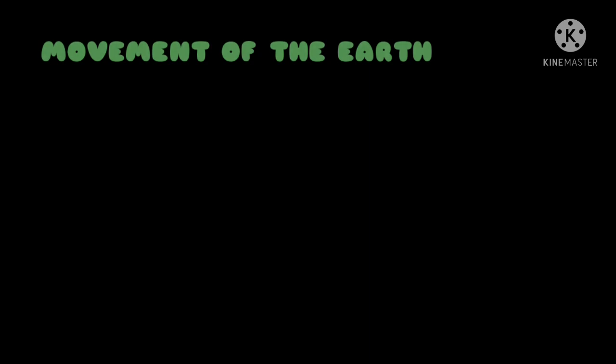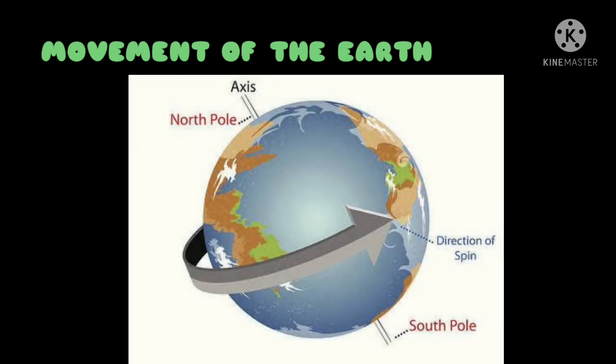Now we will focus on the movements of the earth. Earth has an imaginary line that connects the south pole and the north pole. This imaginary line is known as its axis. When earth rotates around its own axis, it is called rotational movement.